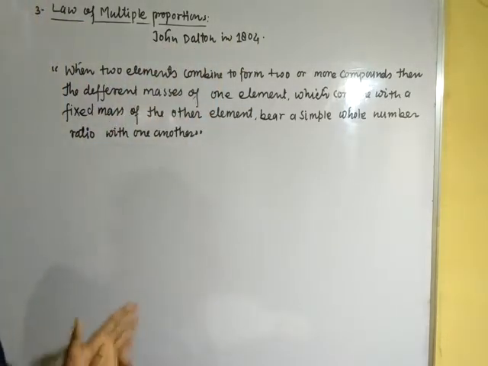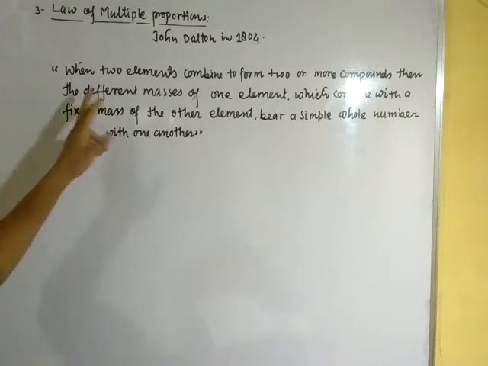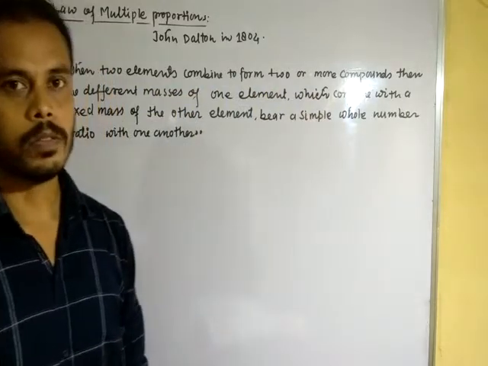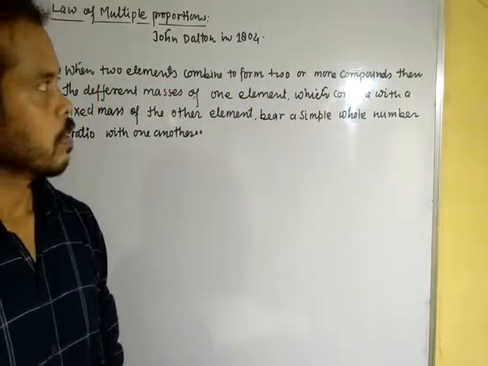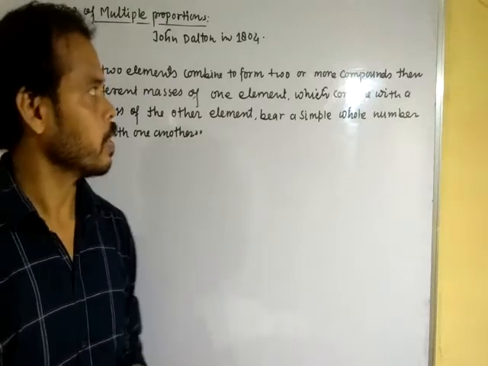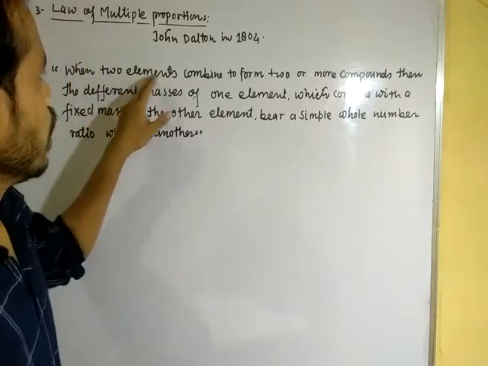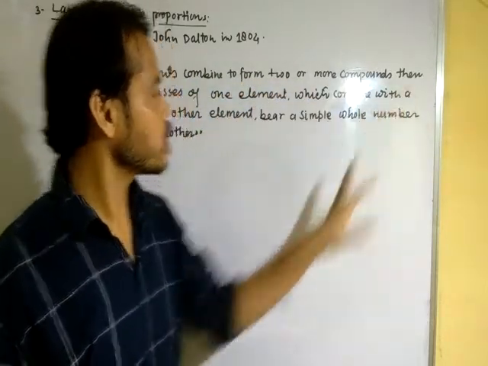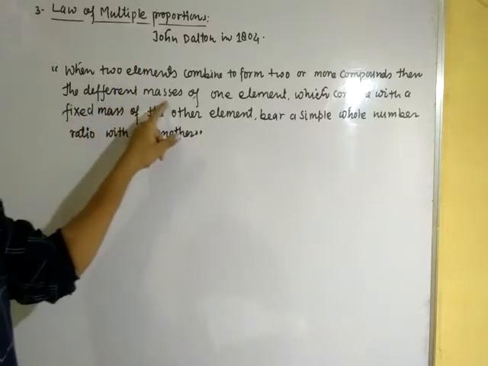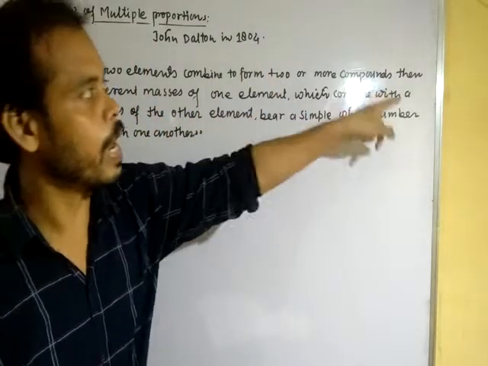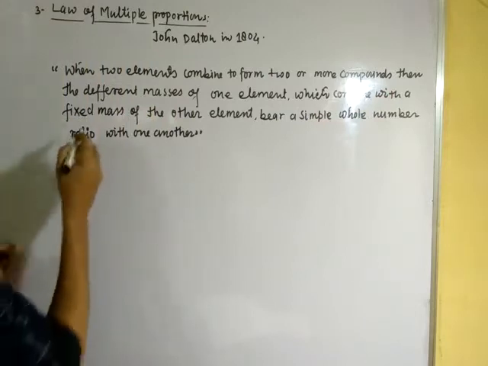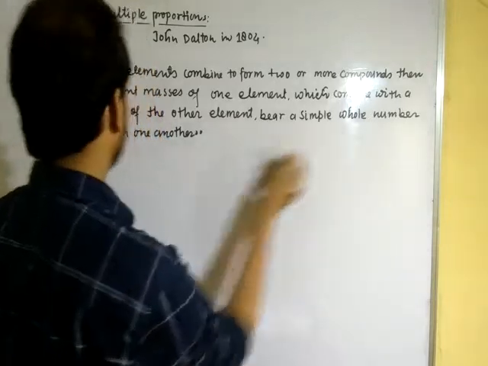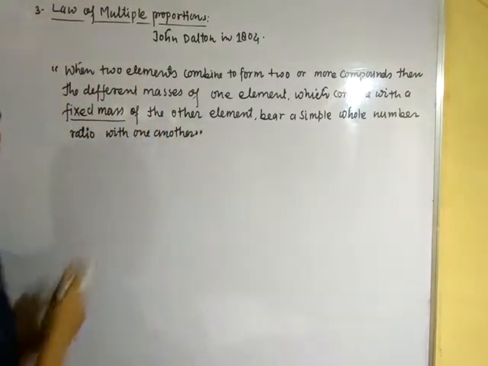He stated that when two elements combine to form two or more compounds, then the different masses of one element which combine with a fixed mass of the other element bear a simple whole number ratio with one another.